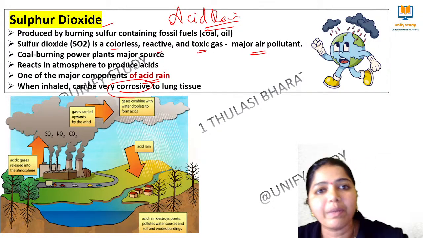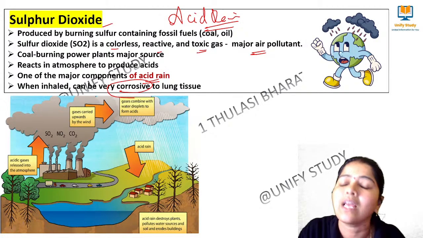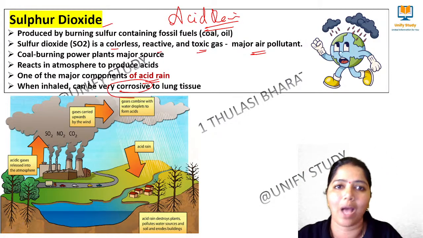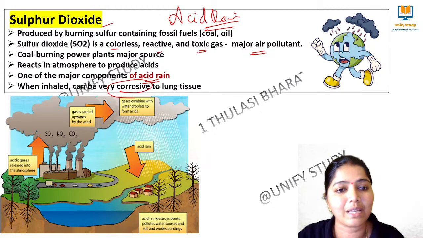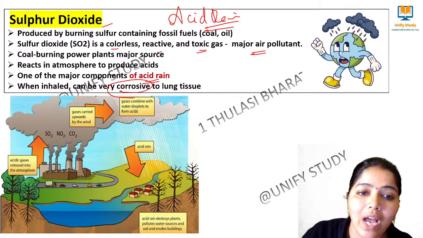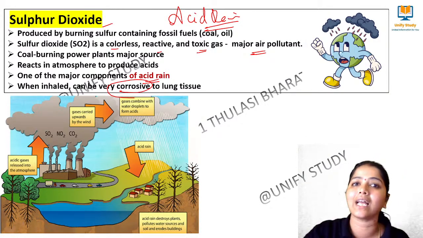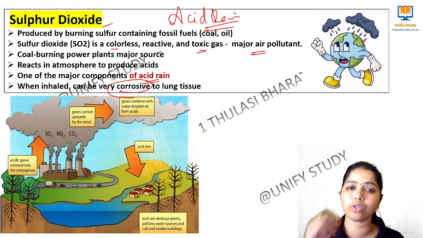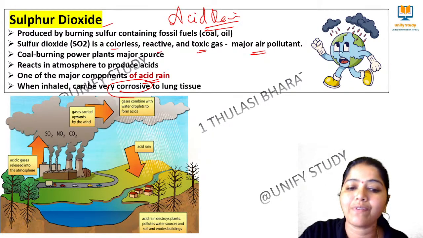The Taj Mahal is becoming yellow because of this sulfur dioxide turning into acid rain. The discoloration is happening there in the Taj Mahal. That is the important one. And we can also add one more thing: when we inhale it, it is very corrosive to our lung tissue. That is also a most important point on sulfur dioxide.